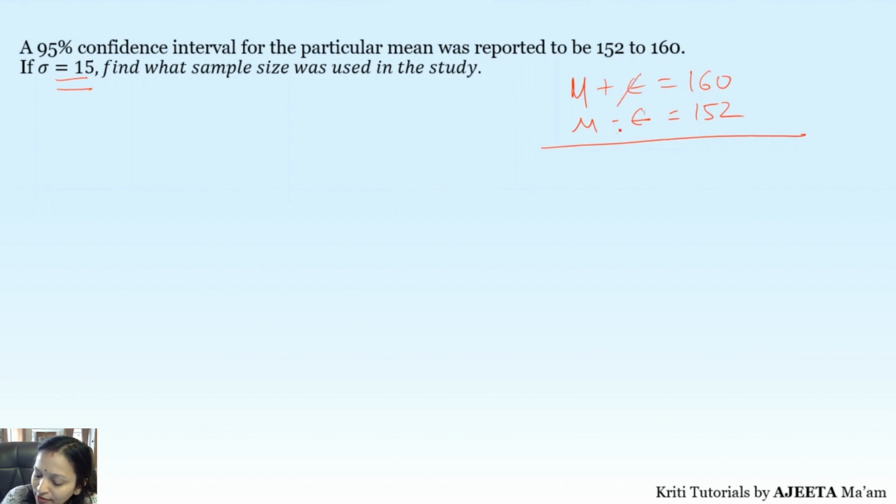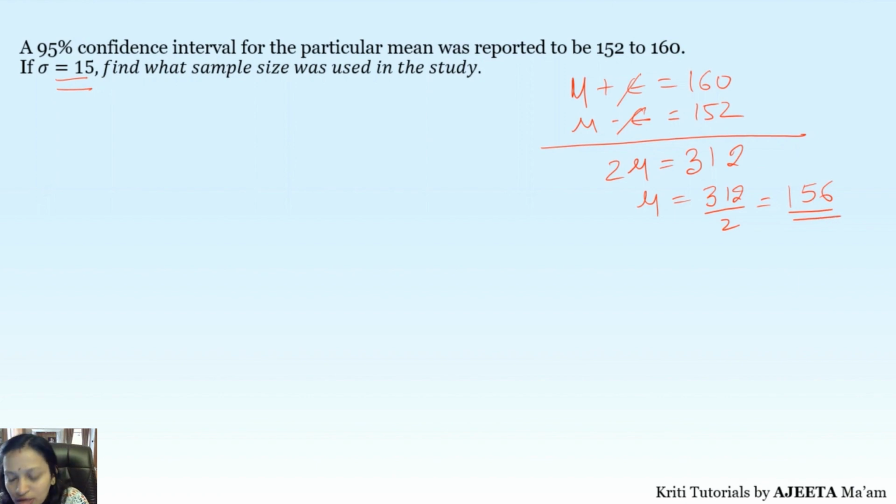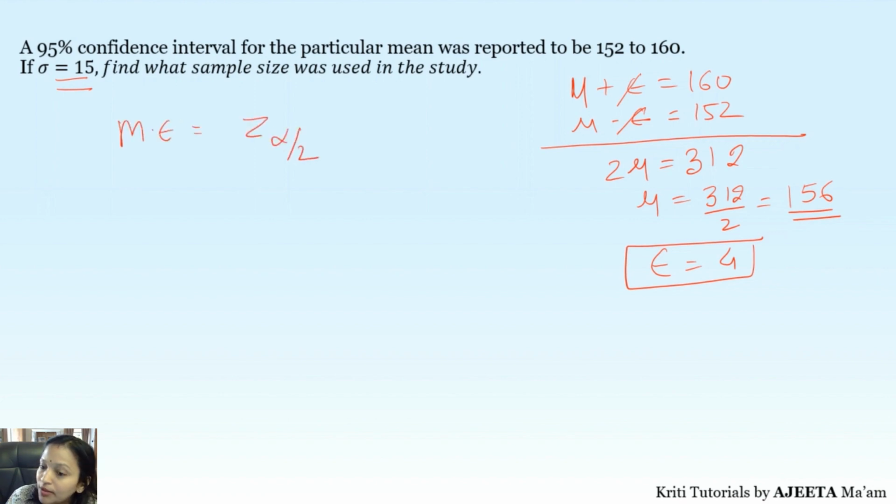So you can easily find the margin of error as well as the mean from these equations. If I just add them, 2 mu is equal to this. So what will be your mean? 156. So this is your mean. So what's your margin of error? Margin of error will be 4. Right? Now let's use the formula for margin of error. So z alpha by 2, correct? Then we have standard deviation upon root n.